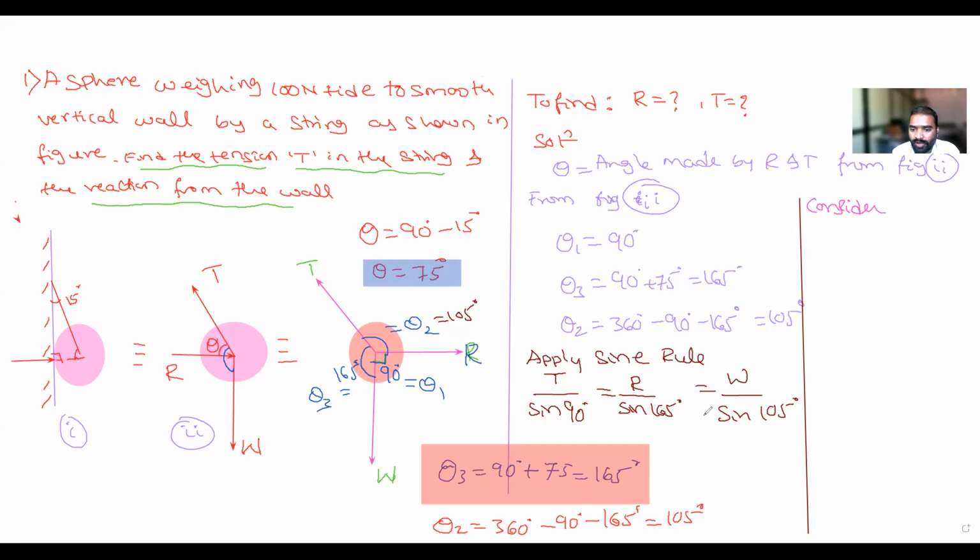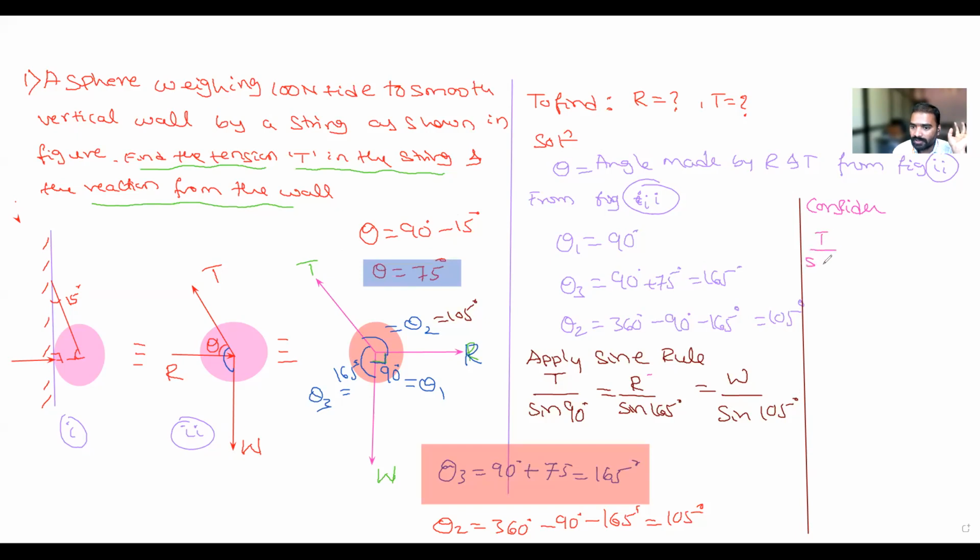What is known here? In order to apply Lami's theorem, one force should be known, correct? Which force is known here? R, is it known? You don't know. T also I don't know, but we know the value of W. Weight is known. Okay, so consider first and third.